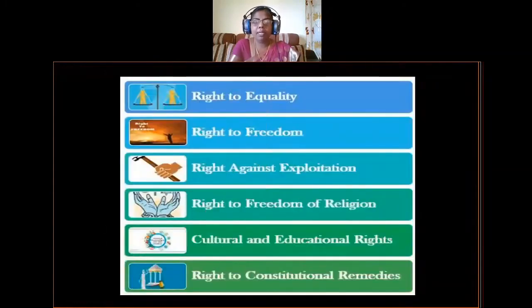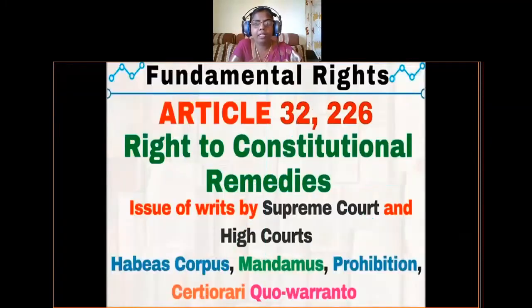Okay, so these are the fundamental rights. You learned in your previous session that all Indians are enjoying 6 fundamental rights: right to equality, right to freedom, third one is right against exploitation, fourth one is right to freedom of religion, fifth one is cultural and educational rights, and sixth one is right to constitutional remedies. Every Indian is enjoying all these fundamental rights, and it is through articles 32 and 226 that our fundamental rights are being protected by one organ, that is the judiciary.